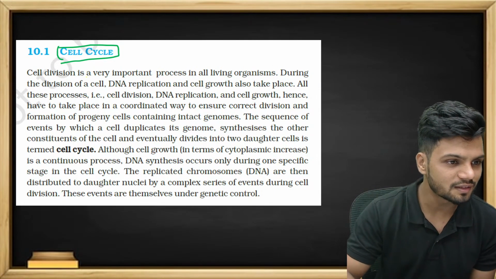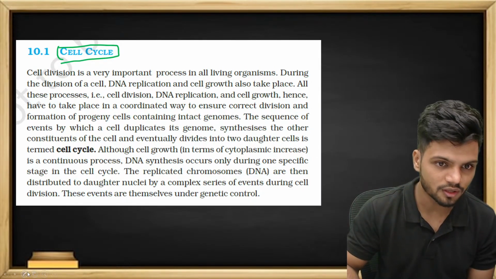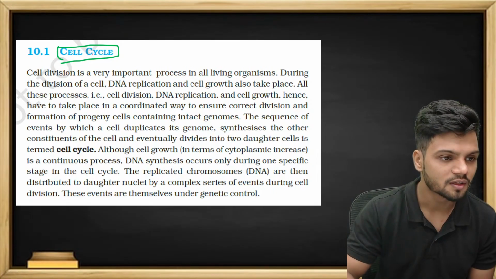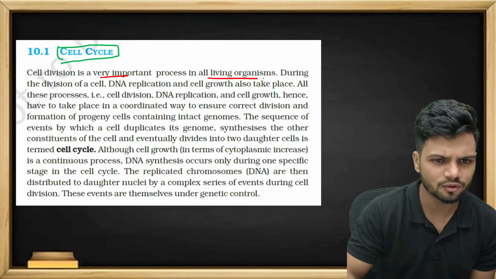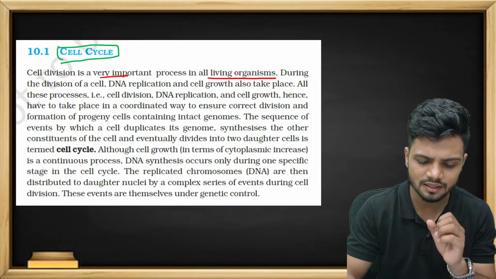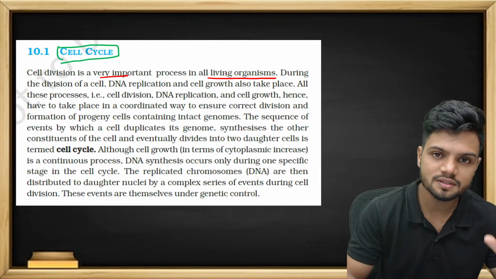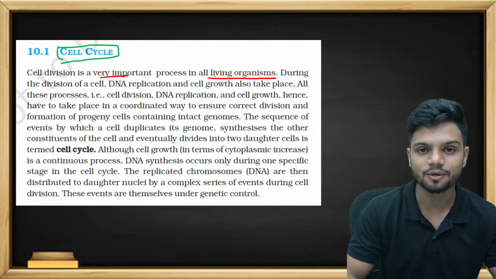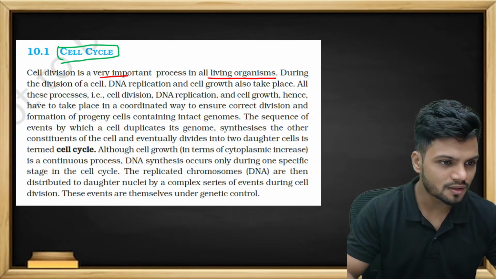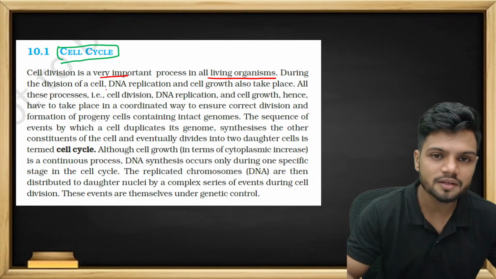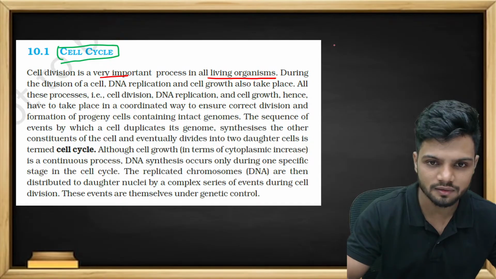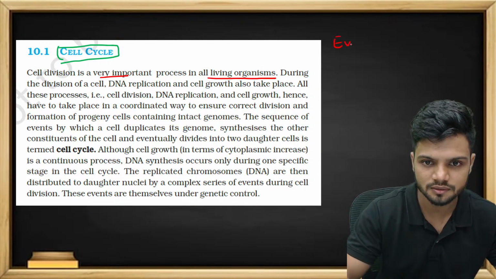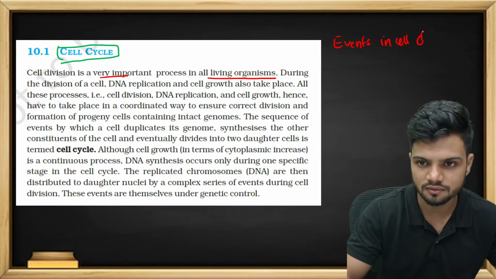Cell division is a very important process in all living organisms, right? Every single cell has to divide. For example, if the cell does not divide, the organism cannot grow. During the division of a cell, there are major events. There are two main events in cell division. Understand the difference very well right now.